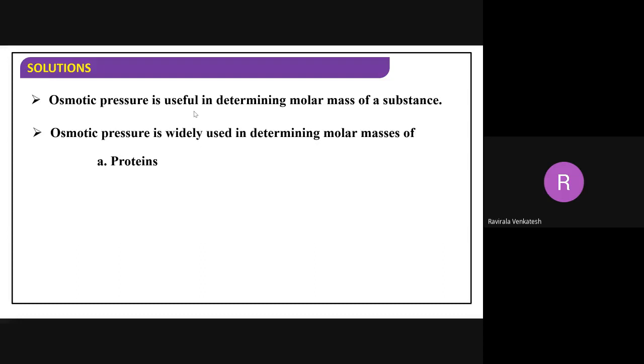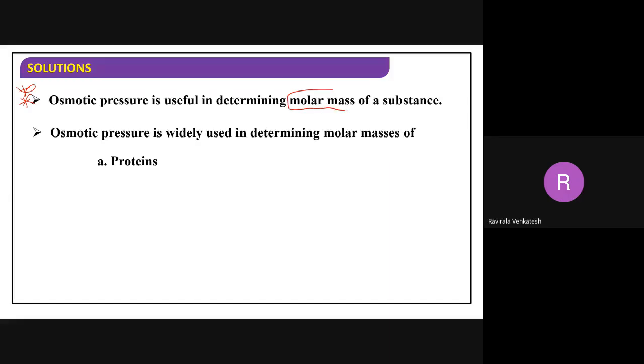Now what is the use of osmotic pressure? This is a very important application. In examination, they may ask what the applications are. By using osmotic pressure, we can easily calculate the molar mass of large substances like polymers and proteins, which are made up of large molecules with high molar mass.